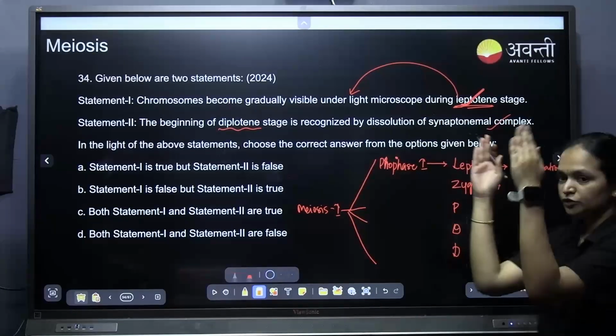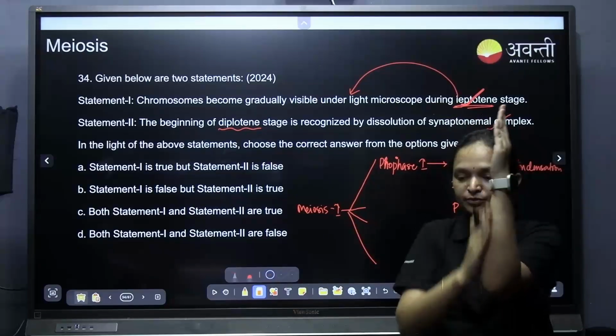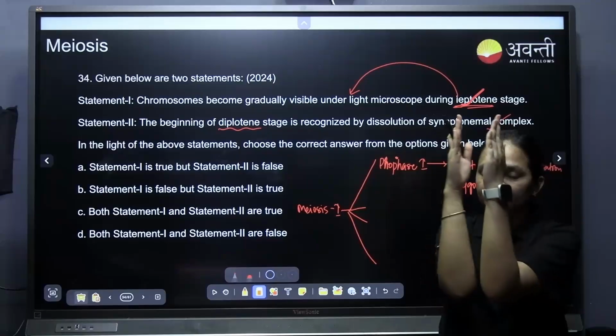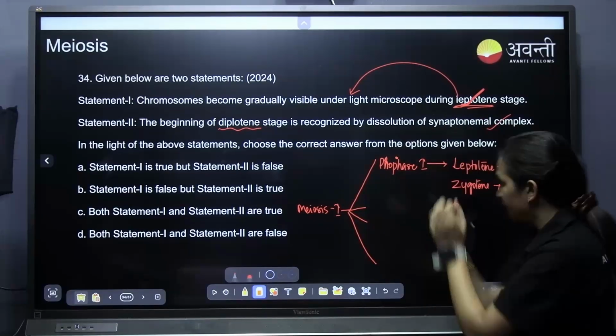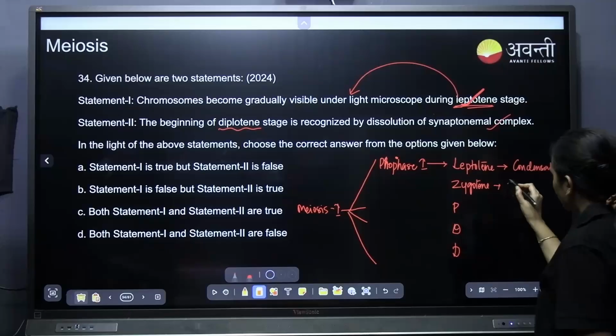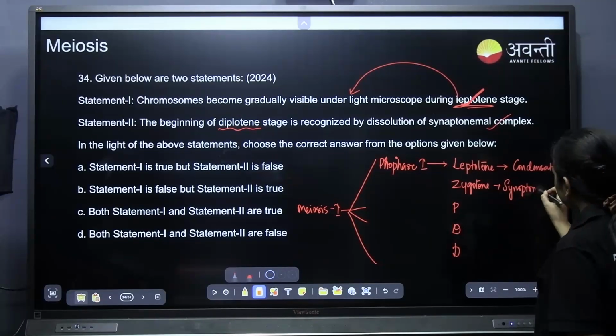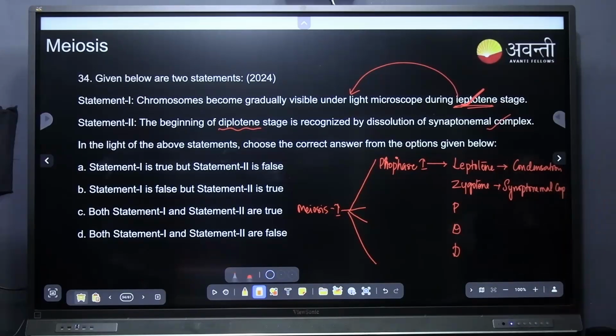When they come close, there is a proteinaceous complex, the synaptonemal complex, and they will be bound like this. So formation of the synaptonemal complex takes place in the zygotene.